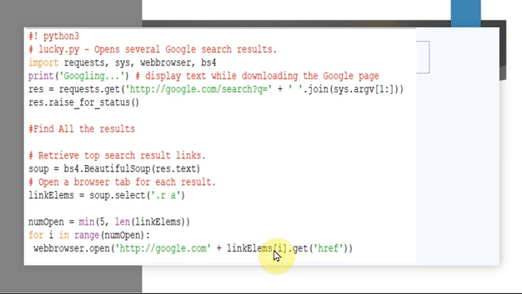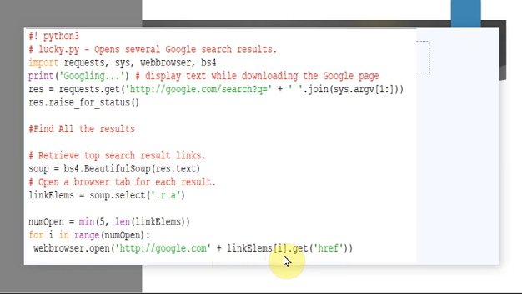So what did we say? It can be minimum 5 and maximum it can be anything. For all those matching elements, a tab will be opened. Suppose you have given a matching element as beautiful soup and you have got 10 matching elements. For all those 10 matching elements the browser will be launched. For that purpose we are using this webbrowser.open, which is going to open link elements of i.